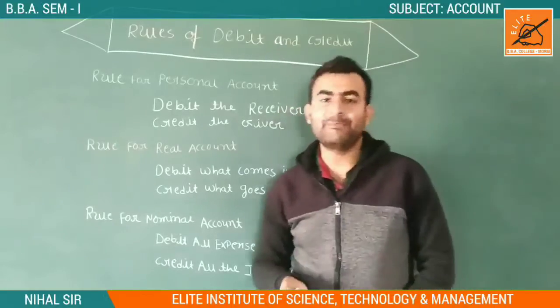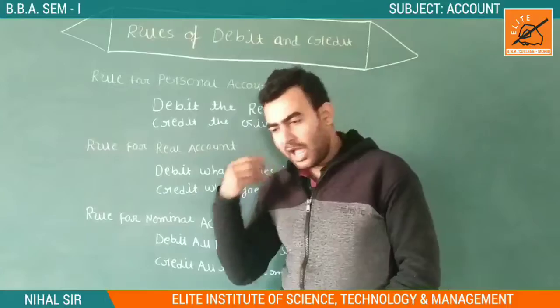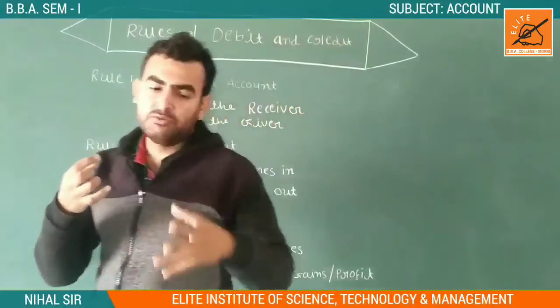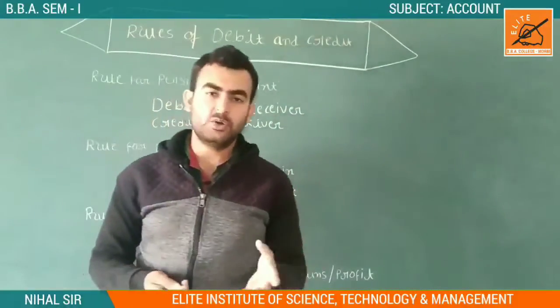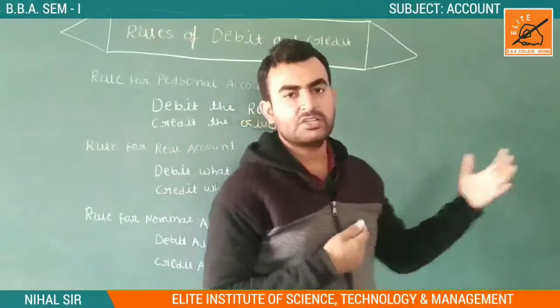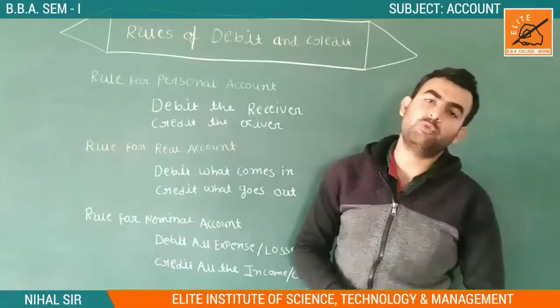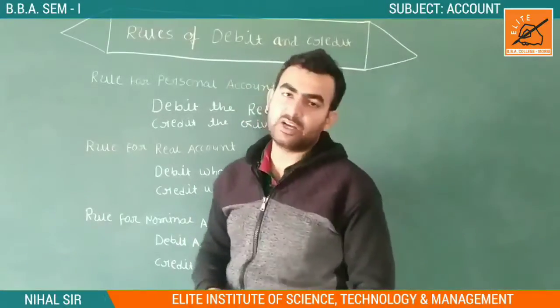Now the rules of debit and credit in the account. In every transaction in the account, we record only those transactions which are economic, or we can say which can be measured in monetary or financial form.